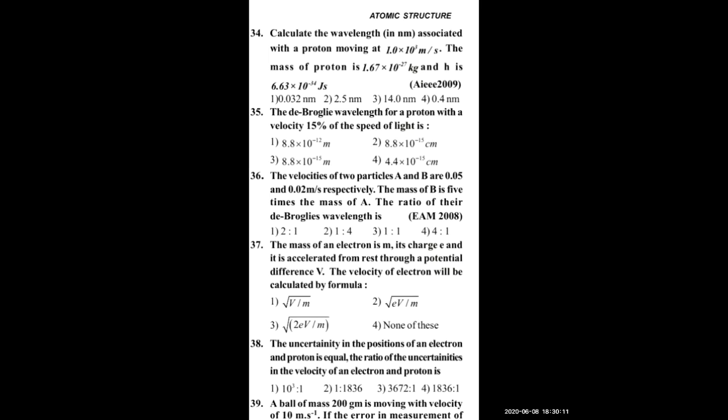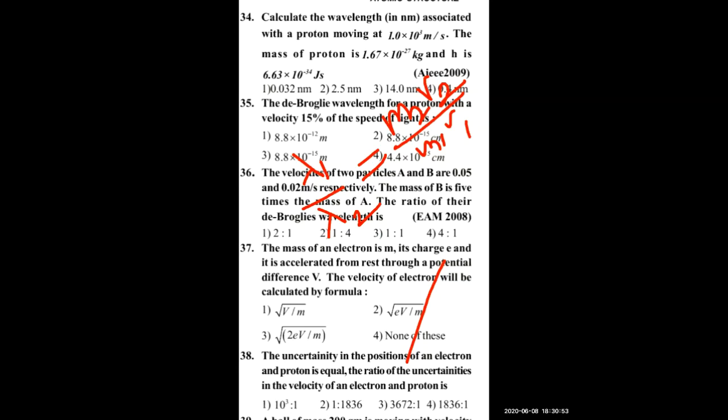The velocities of two particles A and B are 0.05 and 0.02 meters per second respectively. The mass of B is 5 times the mass of A. The ratio of their de Broglie wavelengths is. I told you this kind of question will come. Lambda is equal to h by mv, so lambda 1 by lambda 2 is equal to m2 v2 by m1 v1. Just answer this question. These kinds of very simple, basic level questions they can ask you.